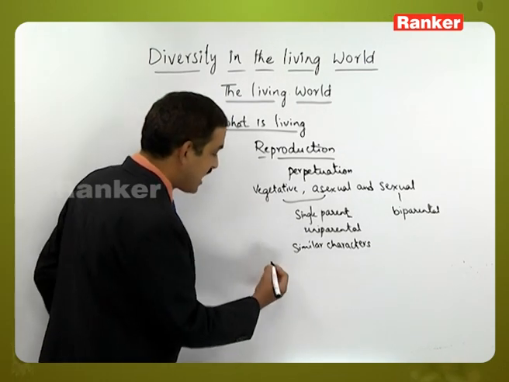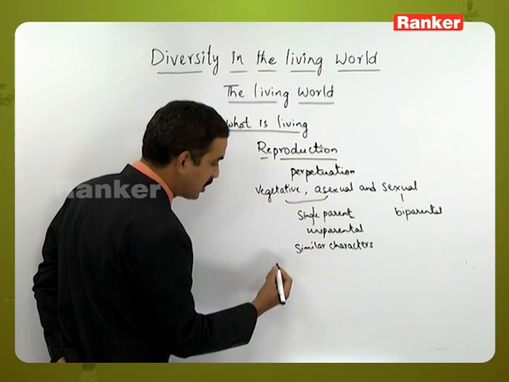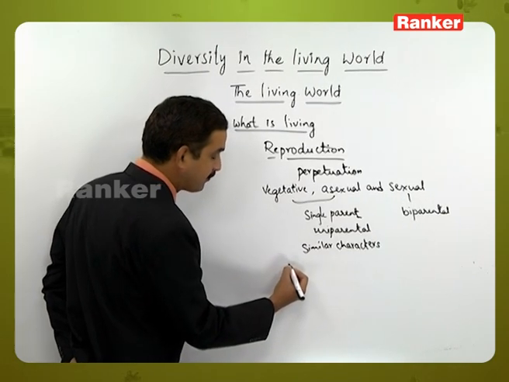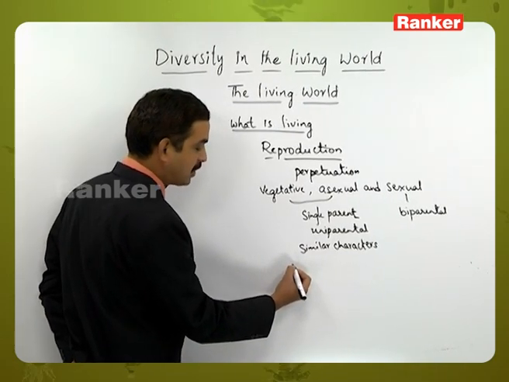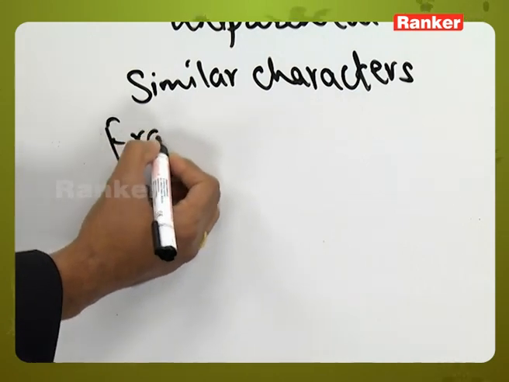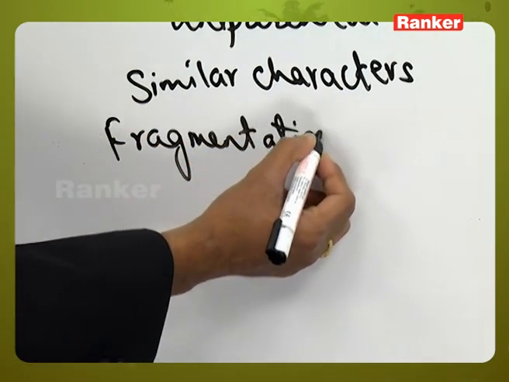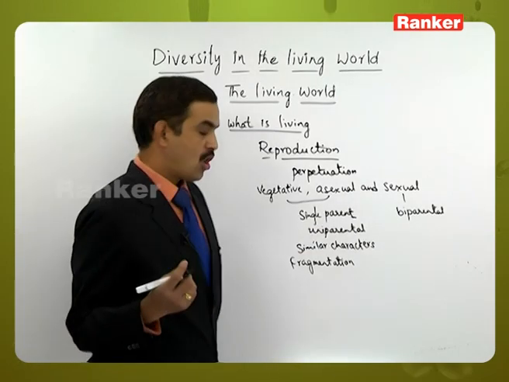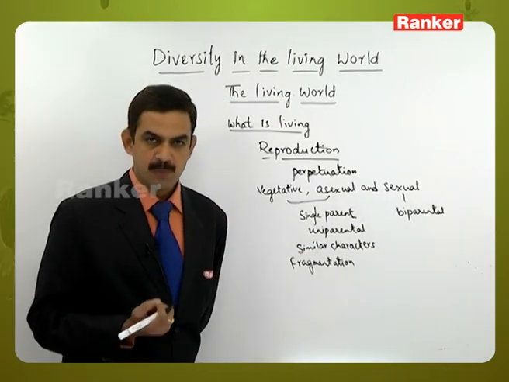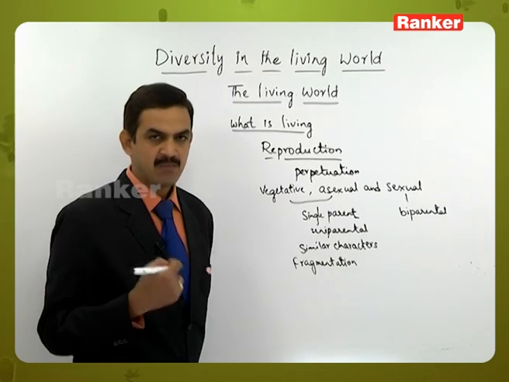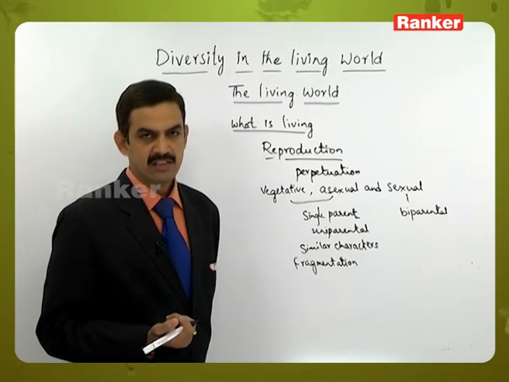And let us start with some examples, like the vegetative process. As we know, different methods of vegetative reproduction are there, like fragmentation, that is, the organism is broken into small pieces or fragments, and each fragment will gradually develop into a new individual.